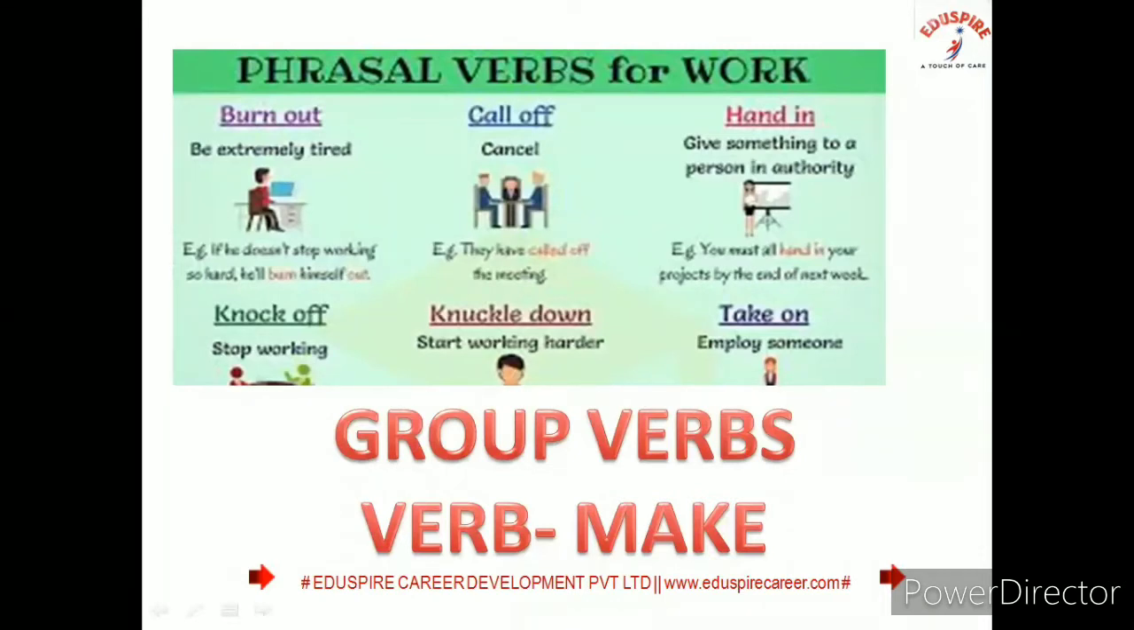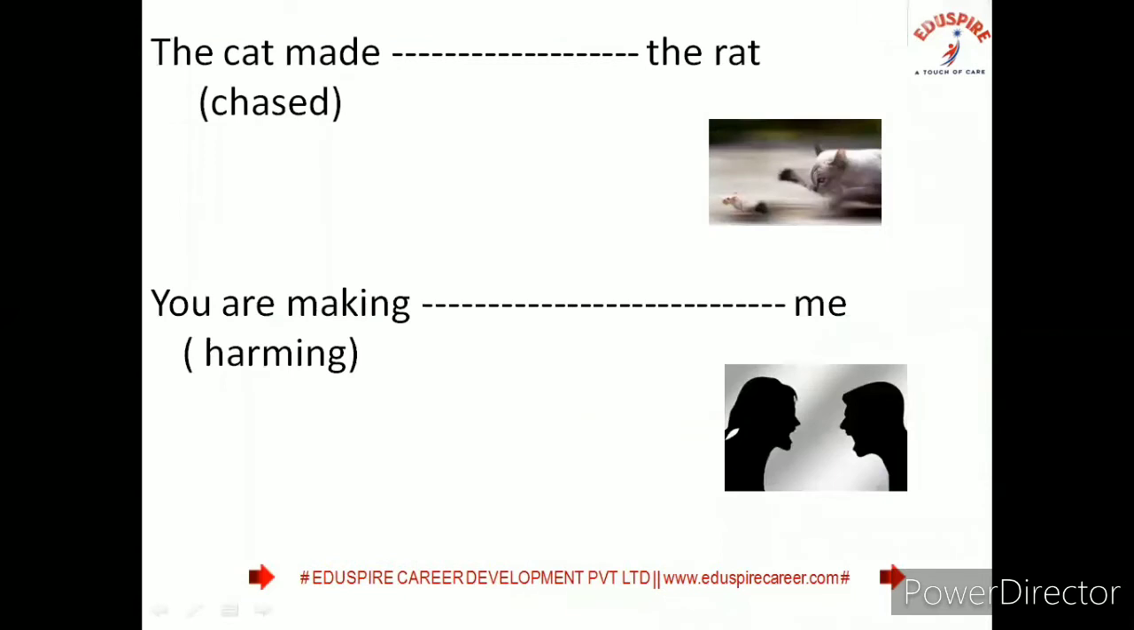Today we will discuss phrasal verbs made with the verb make. So let's start our discussion. The cat made dash the rat. It should be made after, which means chased. You are making dash me, that is trying to harm, so making against me.